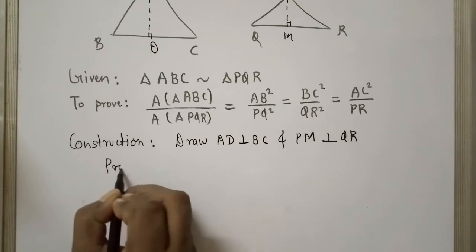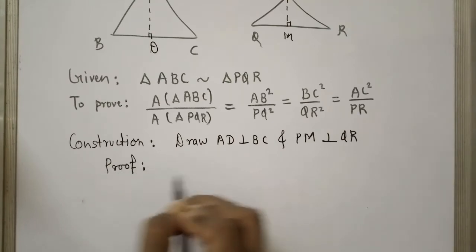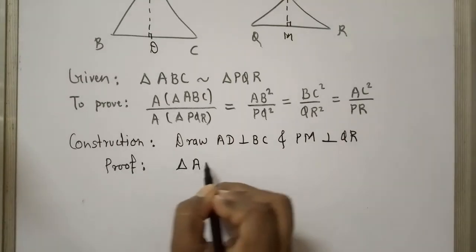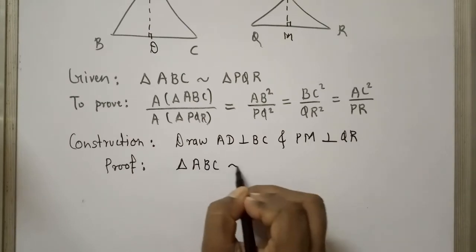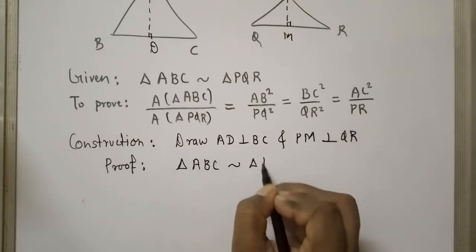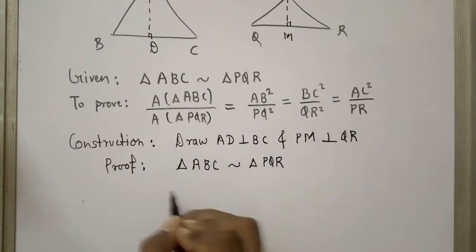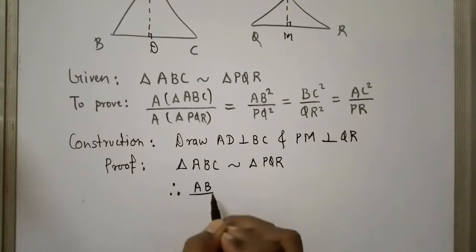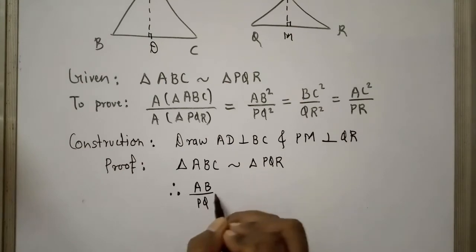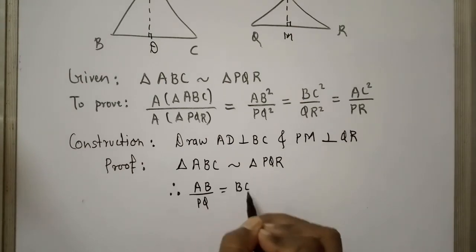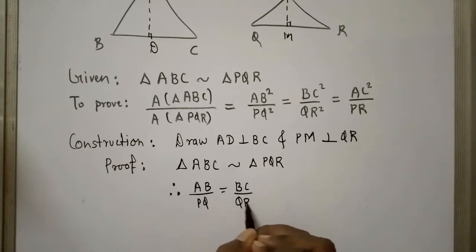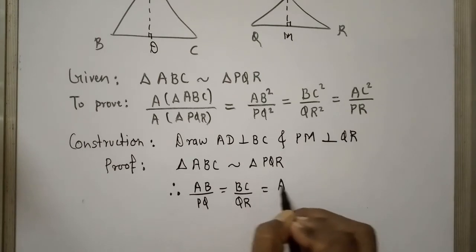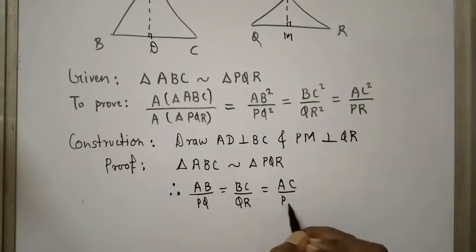As per the proof, first thing, triangle ABC is similar to triangle PQR. Therefore, we can write directly AB by PQ equals BC by QR equals AC by PR.